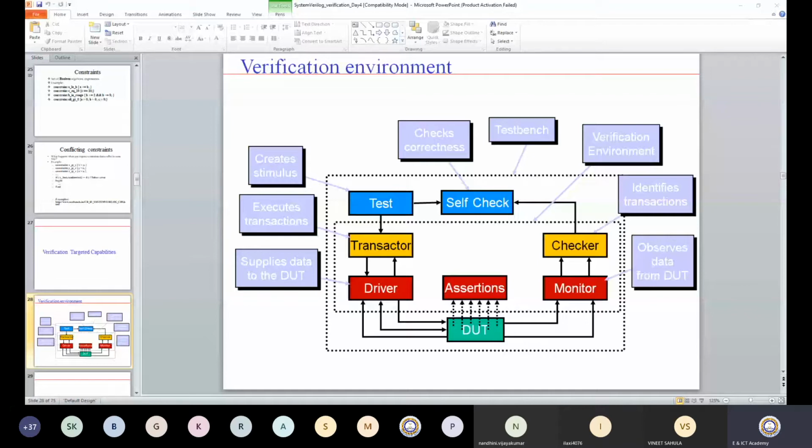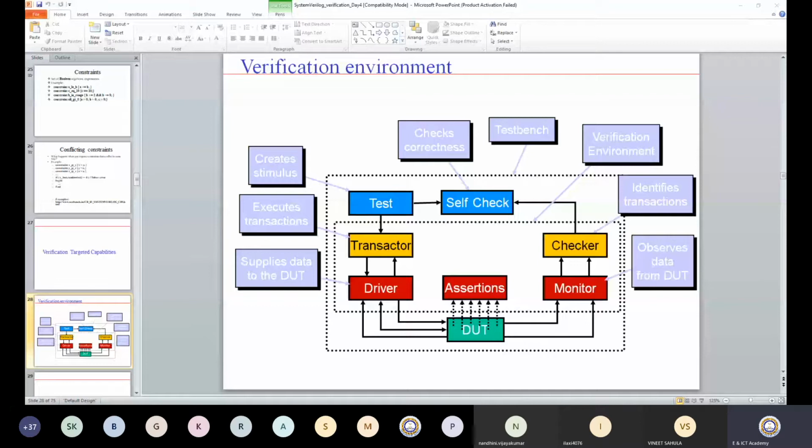So in a transactor, I will define that I have A of 64 bits, B of 64 bits, and C in of 1 bit. In a transactor, I define my input values along with their data types.